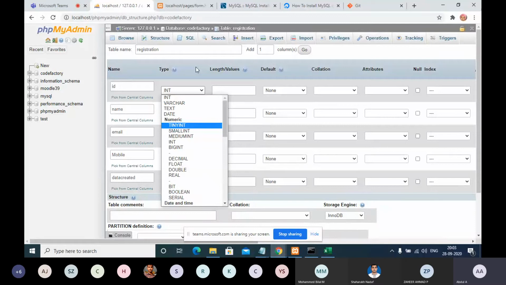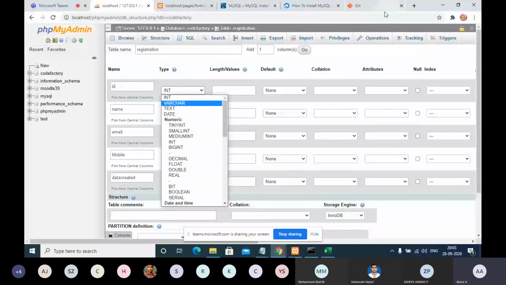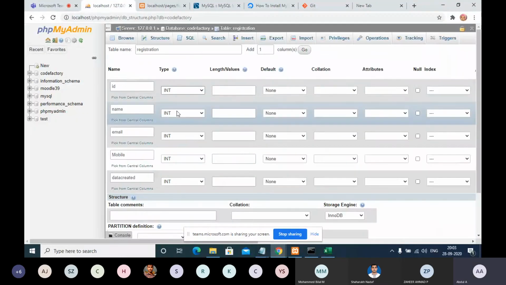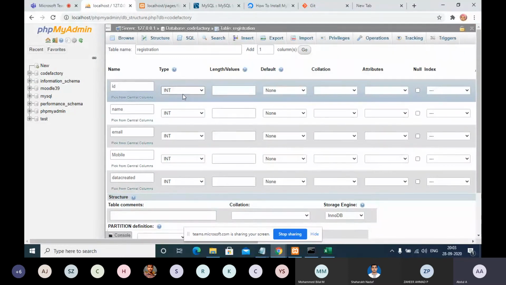Again, I'm just giving you an example with Amazon or Flipkart. After creating this, I will show you. Integer will be the number, and that is the easiest and quickest way to keep every ID.